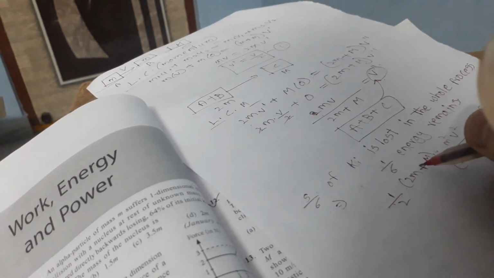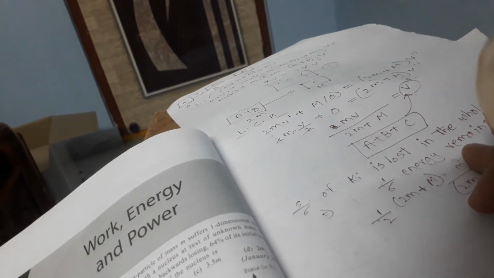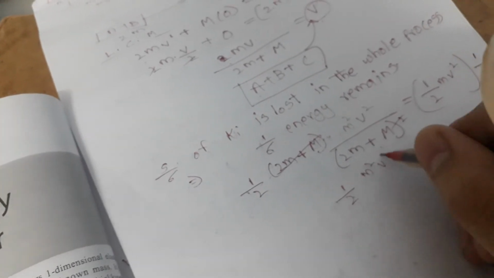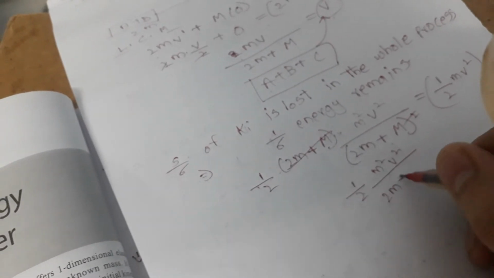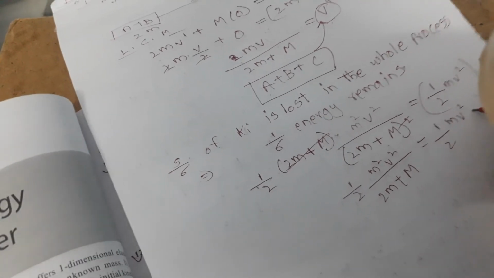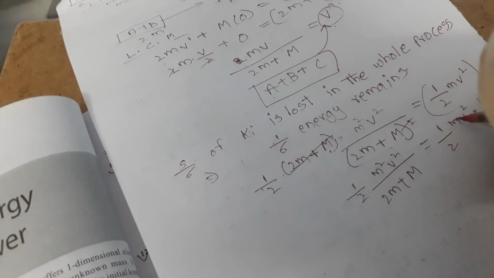As you can notice, the terms get cancelled here. Sorry for the disturbance. So half m square v square by 2m plus capital M equals half m v square into 1 by 6.